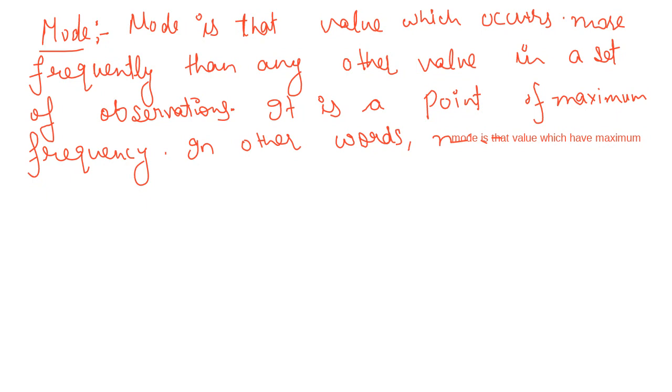I think from the definition it is clear now. What is mode? Suppose you have data. If any value is repeated more times in comparison to the other values, then that is the mode. Like in this series, you can see 3, 5, 8, 5, 4, 5, 9, 3. How many times is 3 there in this series? Only 2 times.